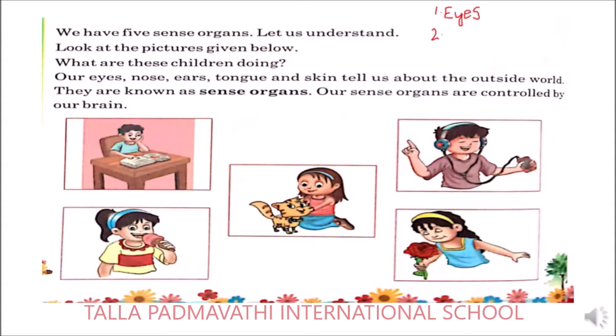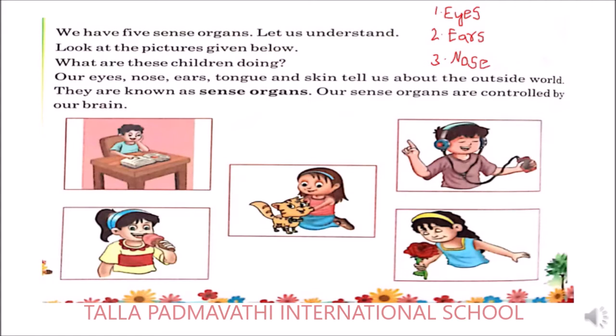What is the second sense organ? These are ears. So what do we do with these ears? We will be able to hear what is happening in our surroundings. Next, what is the third sense organ? The third sense organ, we can take it as nose. So what do we do with this nose? The nose is used for smelling.